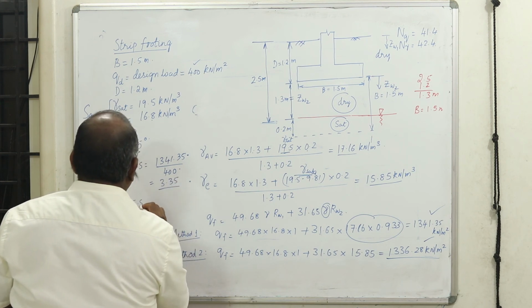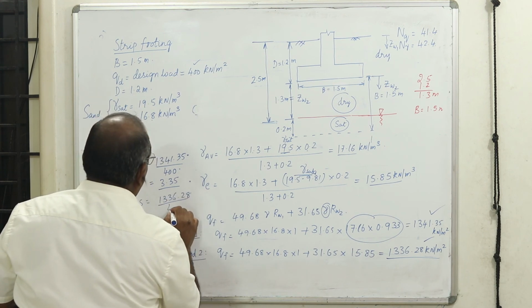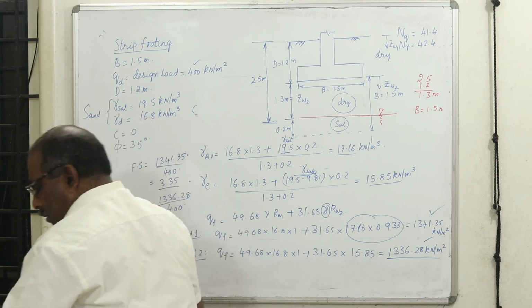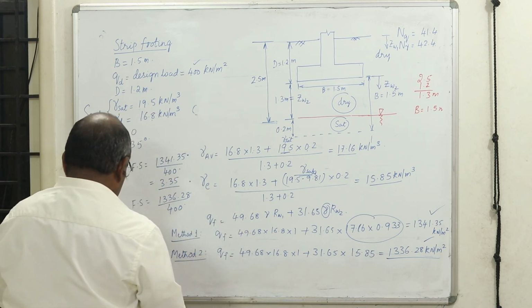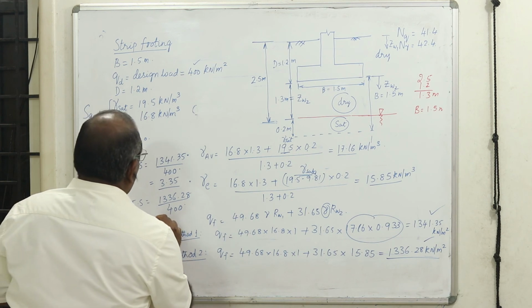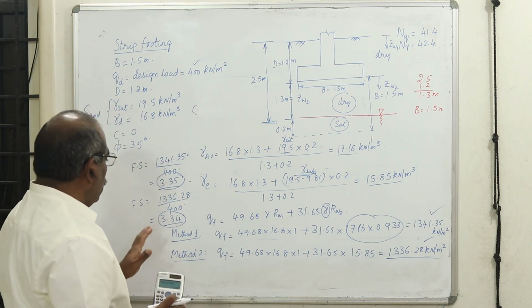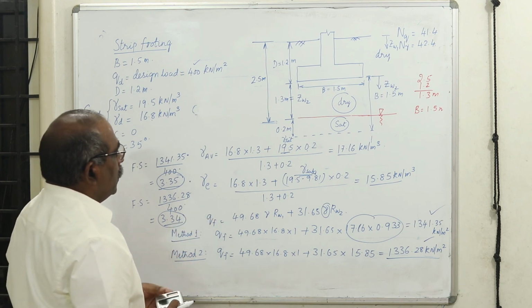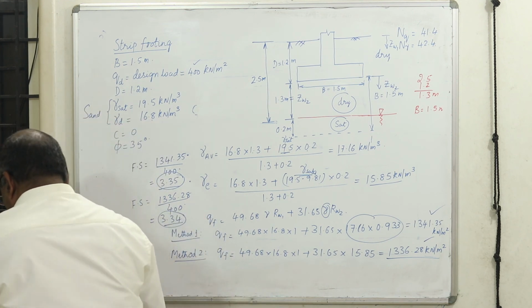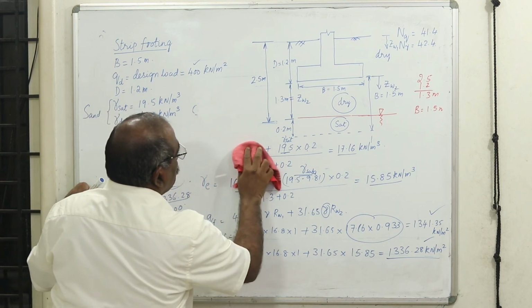With the second method, 1336.28 divided by 400 comes to 3.34. Therefore, there is a very marginal variation in the factor of safety. Both are accepted. You can adopt whichever method you want, and you will get marks. Now we'll go to the next case.